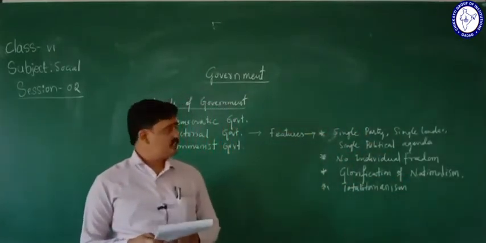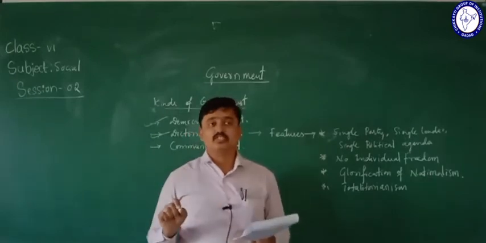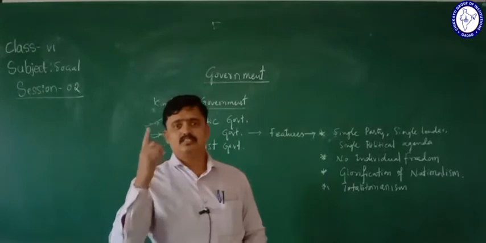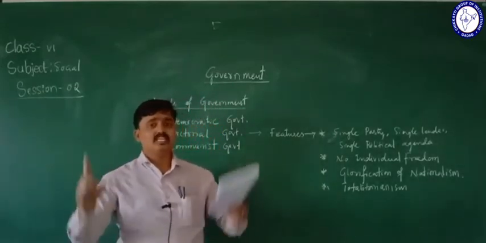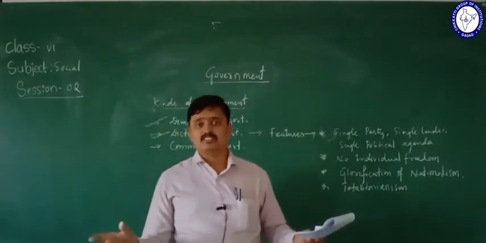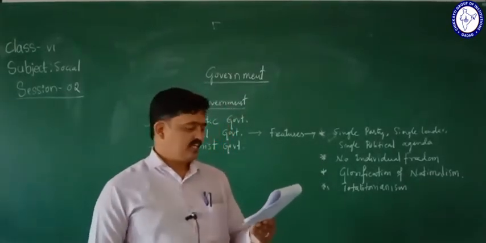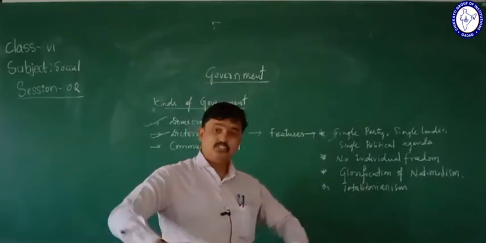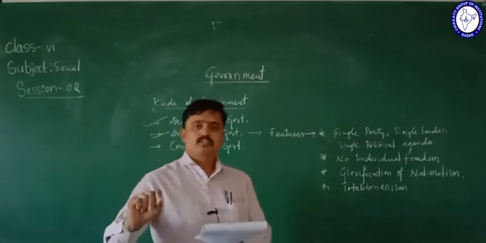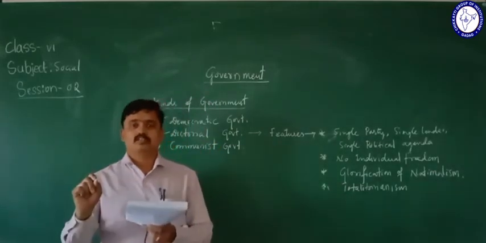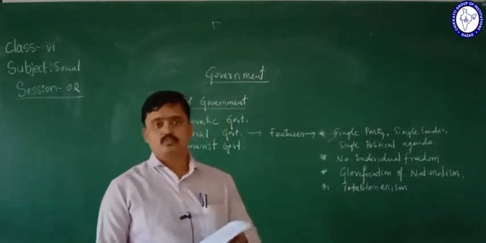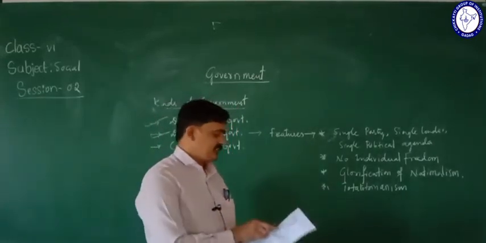There should be nothing against the government, because he is alone ruling the country. Everything should be in favor of the nation, or rather in favor of the ruler only. No one is against his ruling. That is what we call totalitarianism.